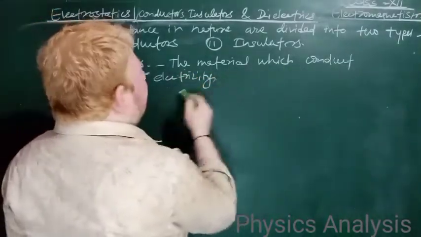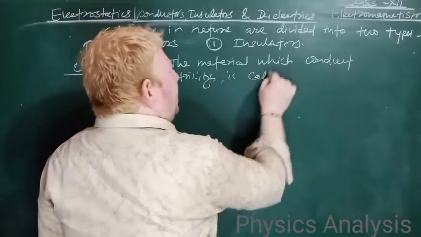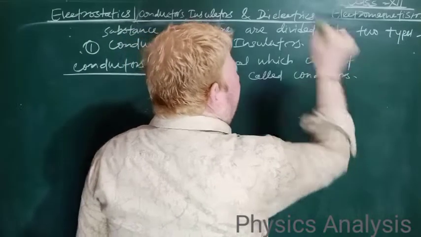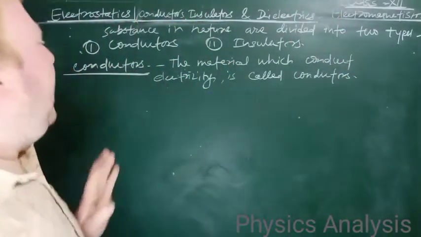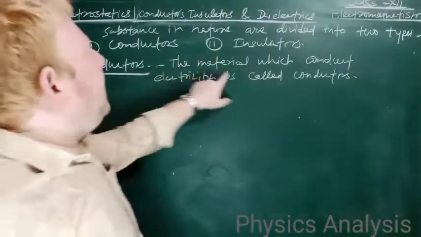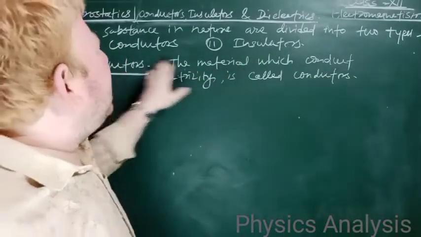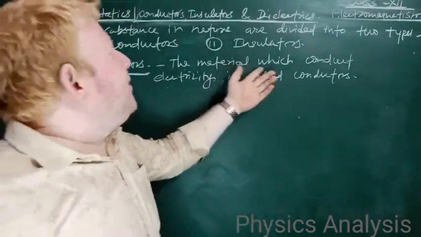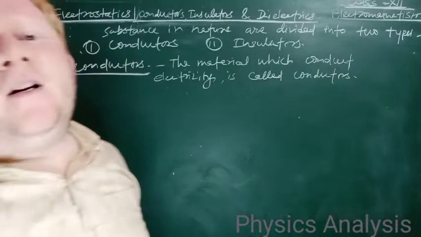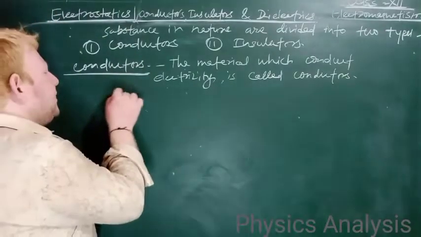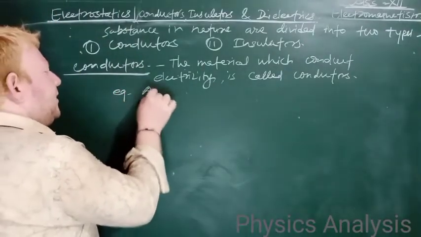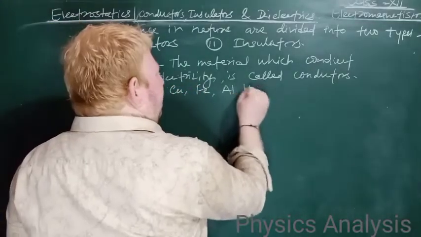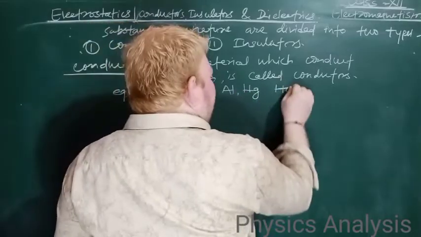The material which conducts electricity is called a conductor. Conductor means the material which allows electricity to pass through it. Now what are the examples? The examples are very clear: silver, copper, iron, aluminum, mercury, human body.